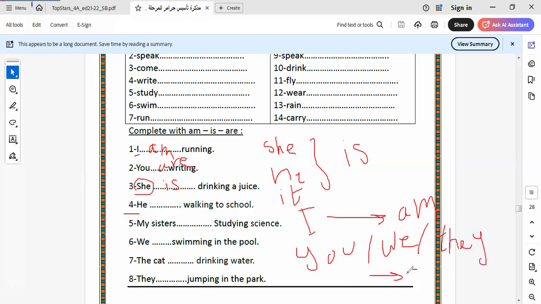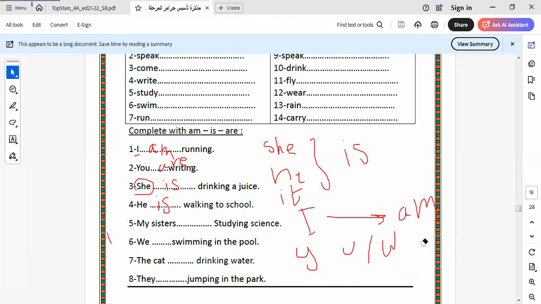In the past form we have was and were. In the present form we have am, is, are, the verb to be. He, it will be here is. I leave the rest of this exercise to do by yourself as homework. Now I answered four, and I leave the rest to do by yourself as homework.